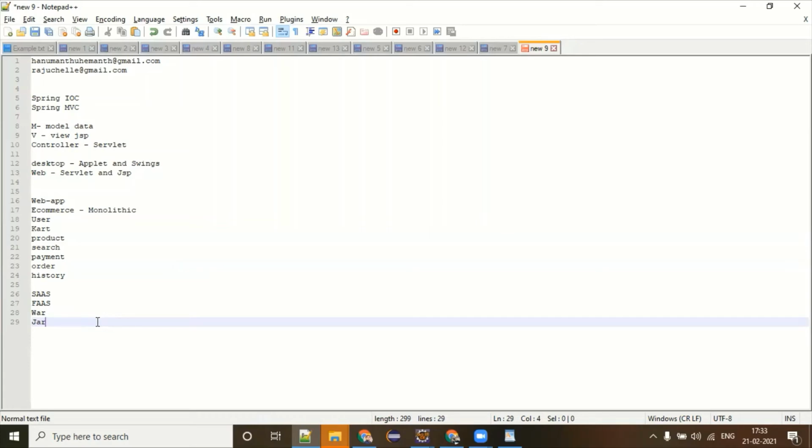Now when you have a WAR, you need a web server. It could be Tomcat, it could be WebLogic, it could be JBoss, whatever. Then you have to install it. After installation, make some environment variable configuration changes, whatever it is looking for. Then take another build tool like Maven or Gradle, generate the WAR, copy it and paste it into the webapps folder of your web server. Then start your Tomcat, and then your application will start working for you.